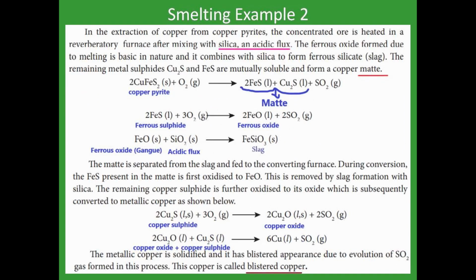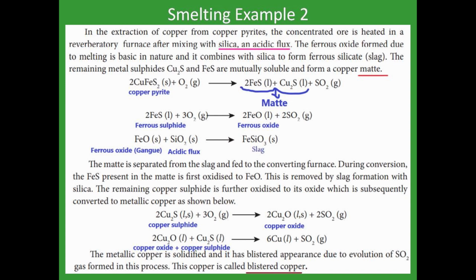For smelting we are going to see a second example. In extraction of copper, copper pyrite is the ore. The formula for copper pyrite is CuFeS2. Here we are going to use an acidic flux, because the ore is a basic one, so the flux is an acidic one.